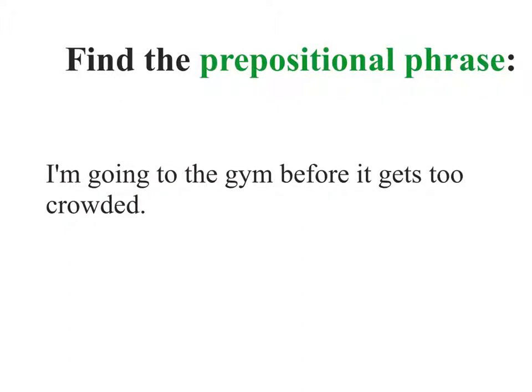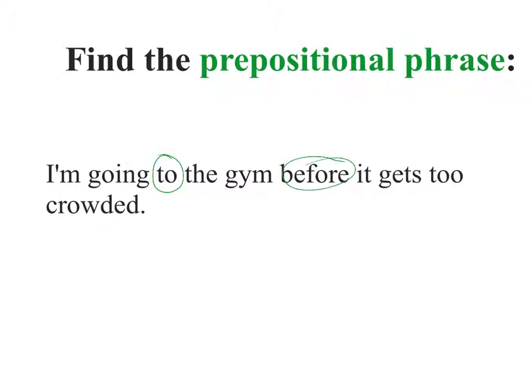Let's look at another example. I'm going to the gym before it gets too crowded. Prepositions? Prepositions can indicate direction. So to is a preposition. Also can indicate time, before.